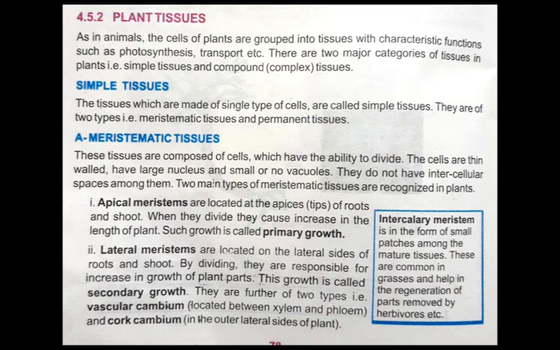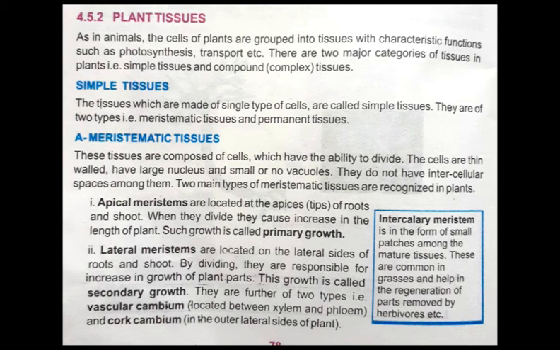Just like in starfish. Starfish have 5 arms in their body. If one arm is lost due to some injury, then it will regenerate. So students, what does regenerate mean? Again reform. The part of the body that is lost is formed again. Okay beta? So students, what we have learned today, we learned about plant tissues.